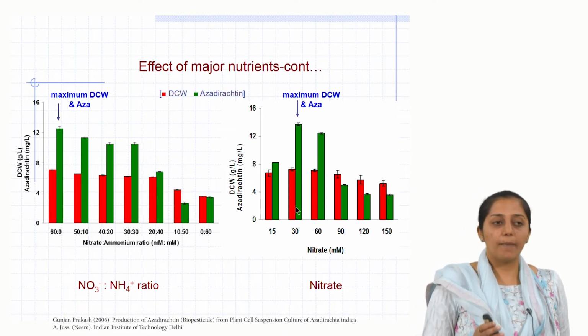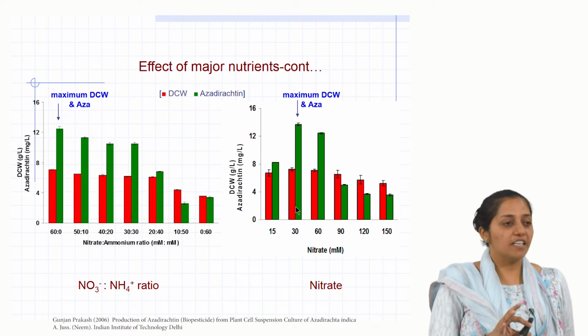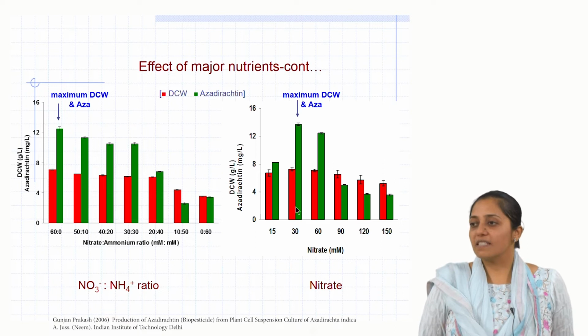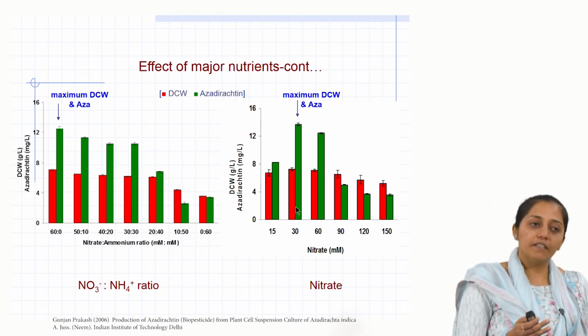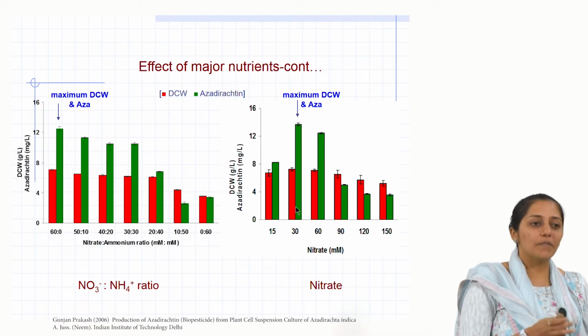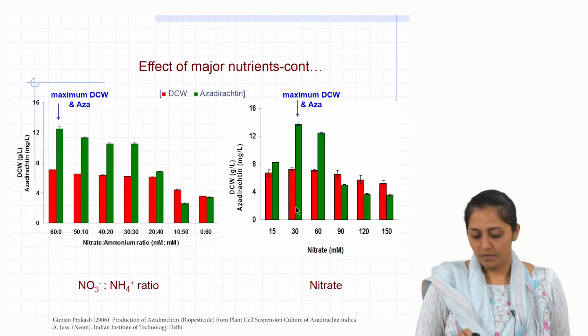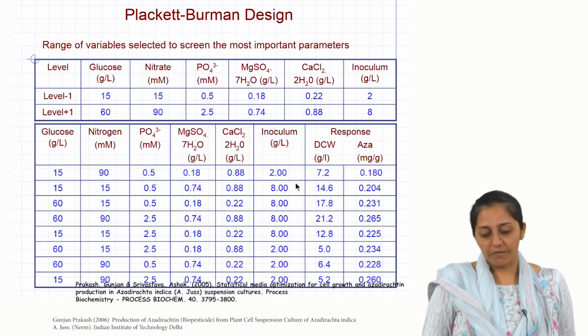Interestingly, what they found in MS, it is 30:30 if I am right, the absence of ammonium is giving the highest azadirachtin yield. Which means that while studying the interactive effect, you can even discard ammonium or keep the ammonium at very low concentrations for the plus minus range. Then they also studied the rest of the major factors.